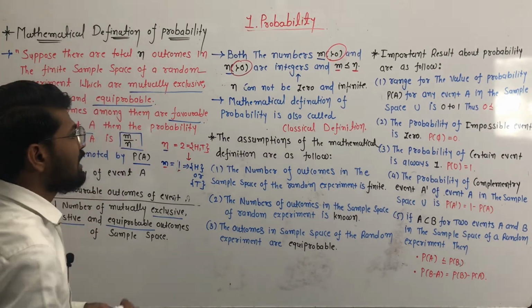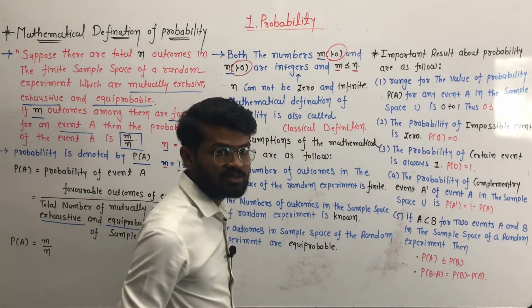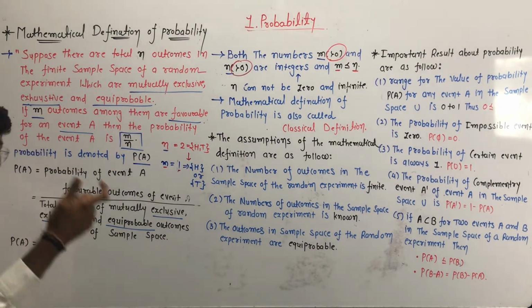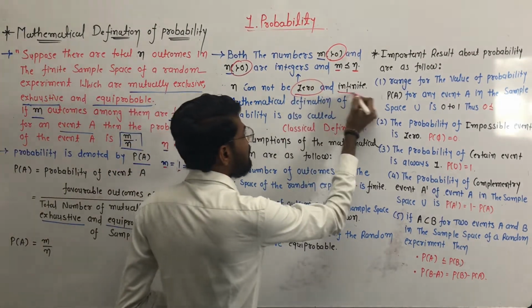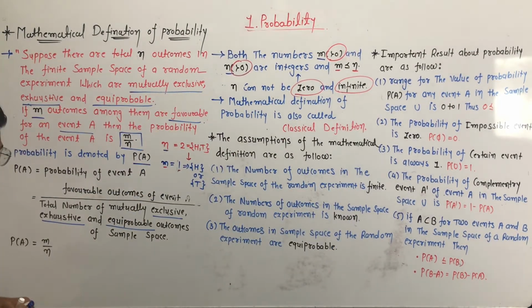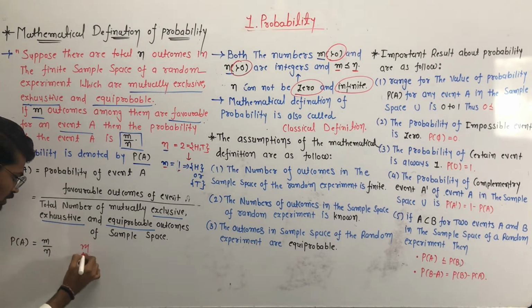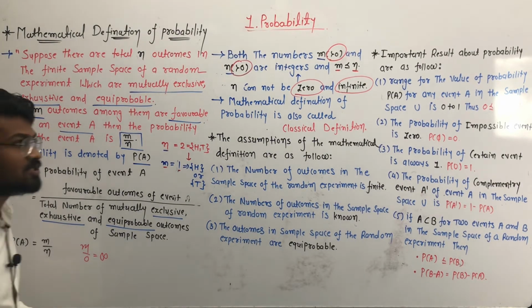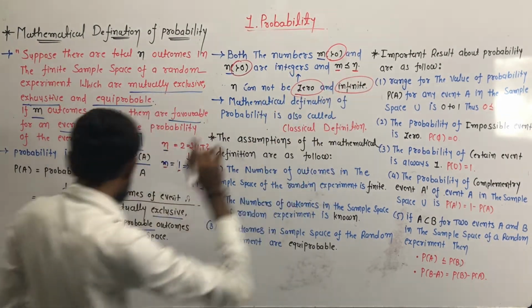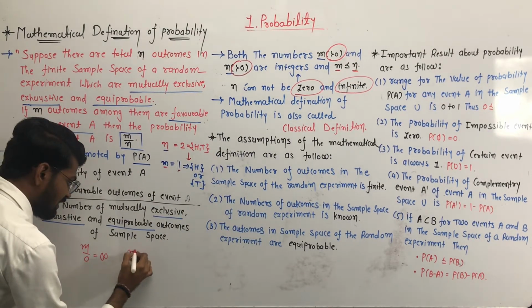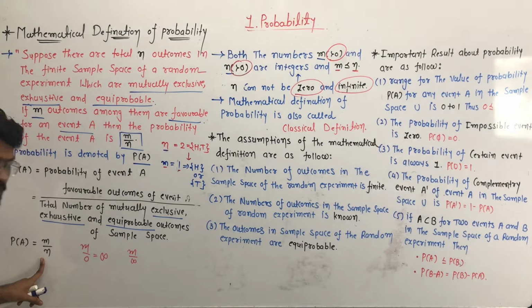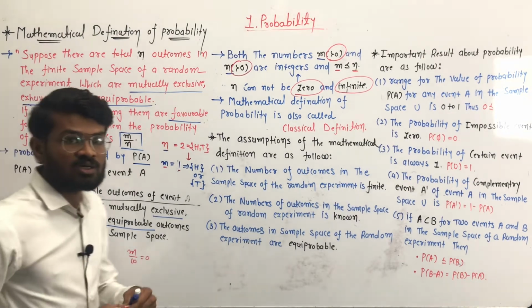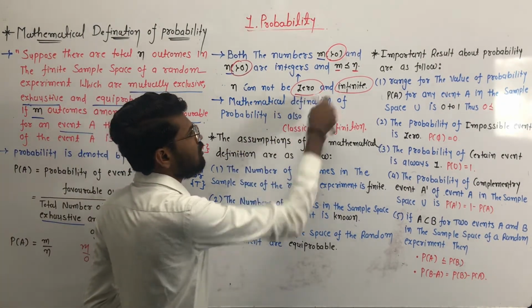Clear? Now, n can't be 0 or infinite. The number of possible outcomes can't be 0 or infinite. If the total number of possible outcomes is 0, then it is m upon 0, so the probability of the event is infinite. This is not possible. If we put n equal to infinite, then m upon infinite is equal to 0, so the probability of event A is equal to 0. So we assume that n can't be 0 or infinite.